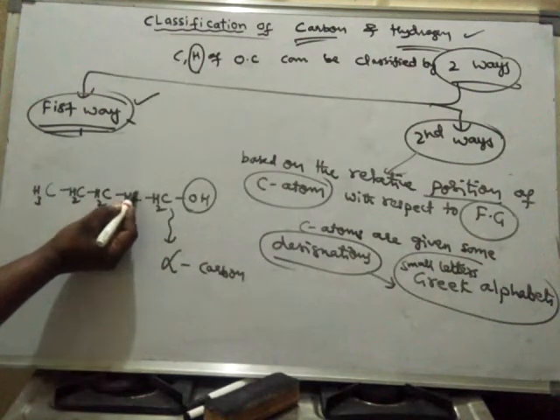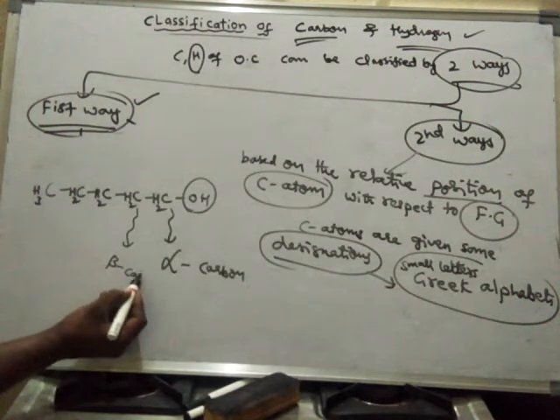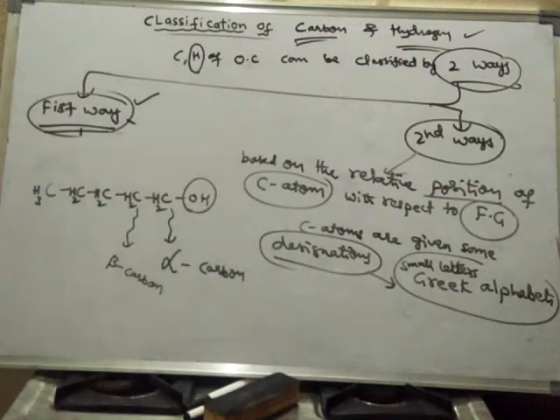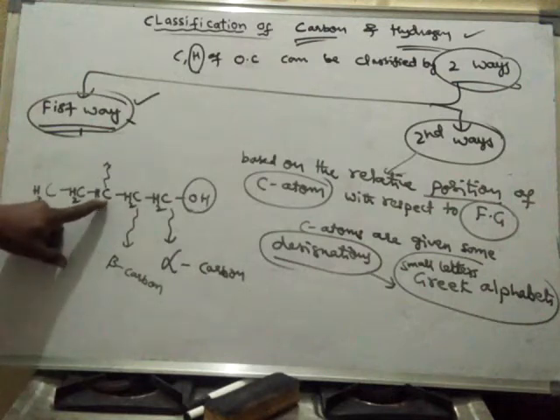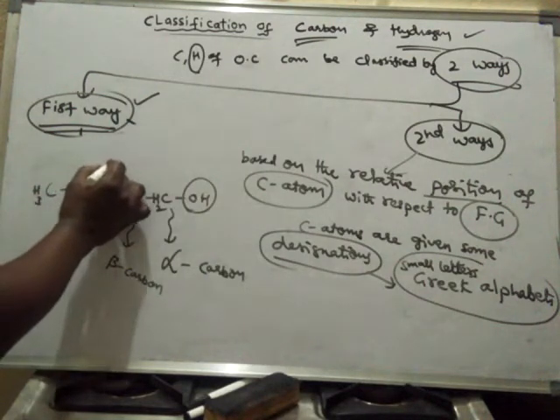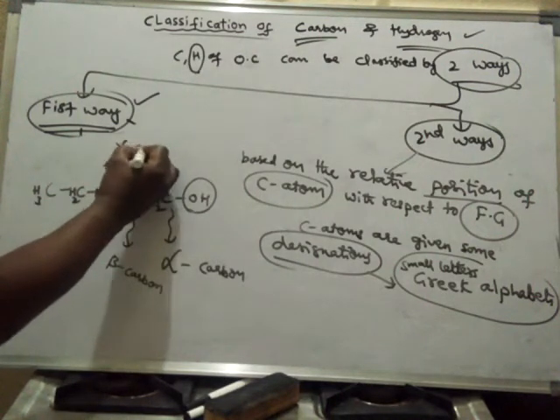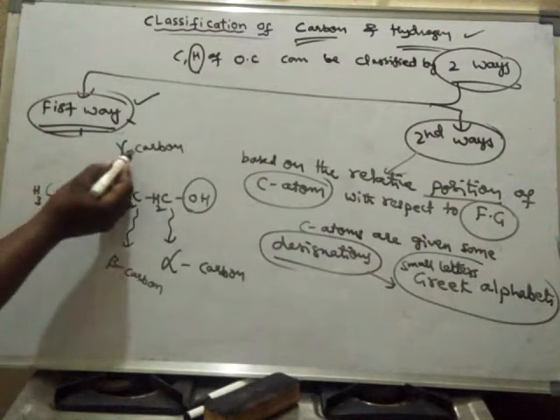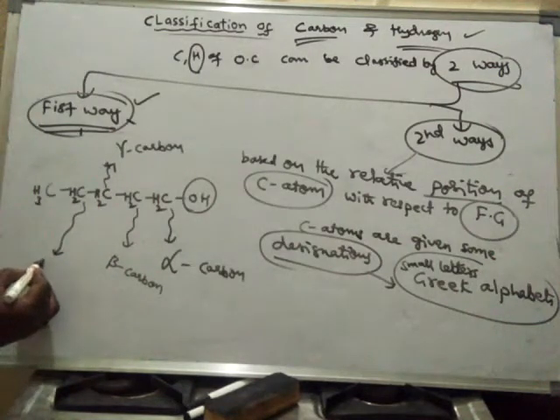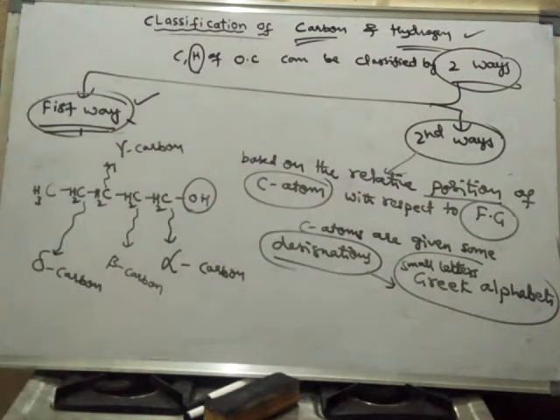And the carbon which is attached to the alpha carbon is said to be beta carbon. The carbon which is attached to beta carbon is said to be gamma carbon. And the carbon attached to gamma carbon is said to be delta carbon, and so on.